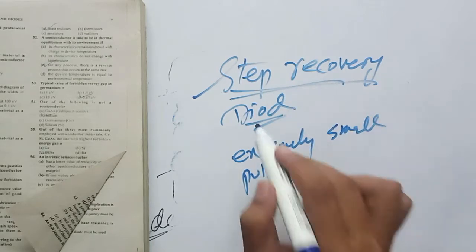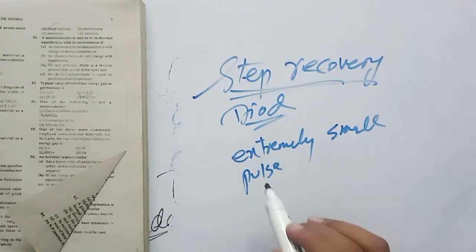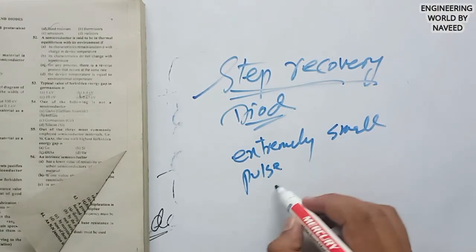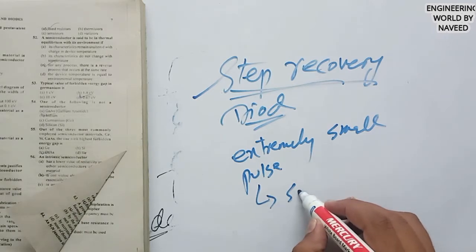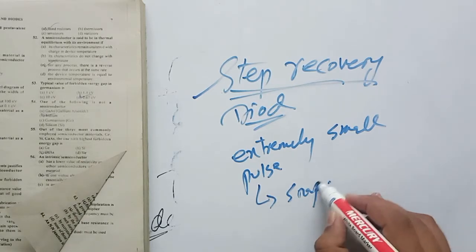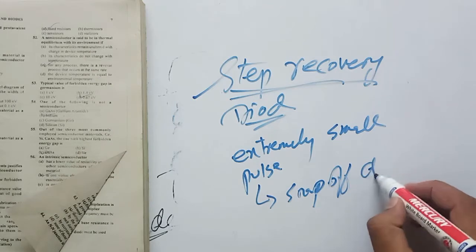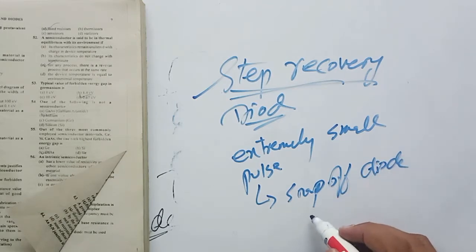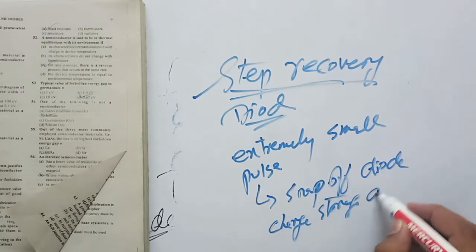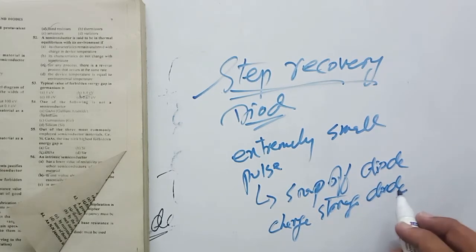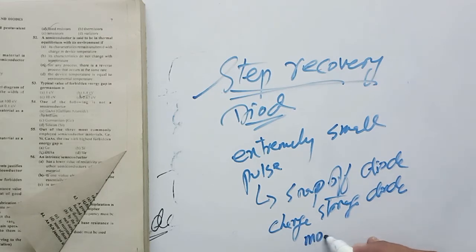It is also called a snap off diode, or you can say a charge storage diode, or it is also known as memory varactor.